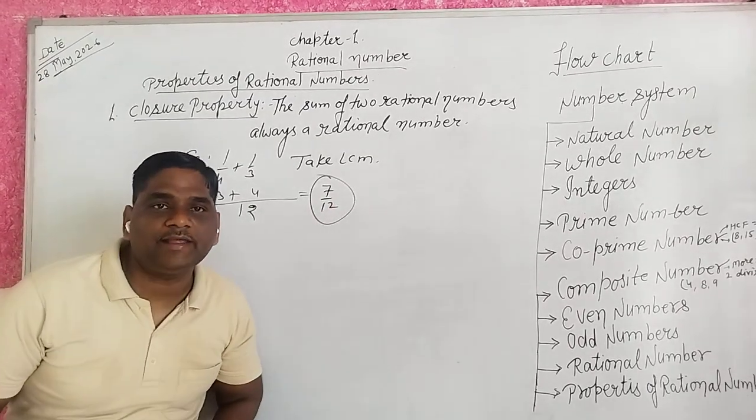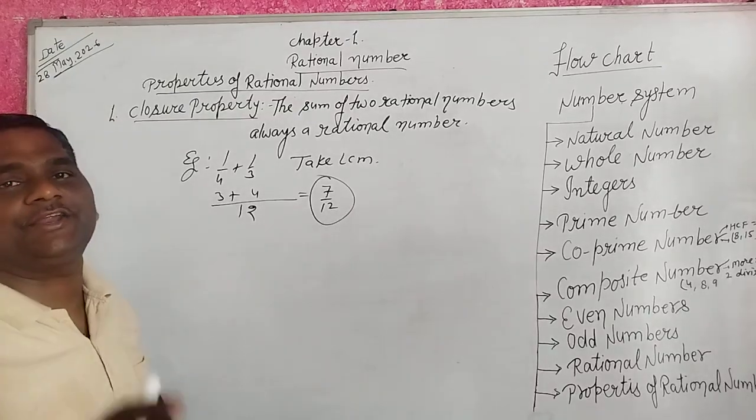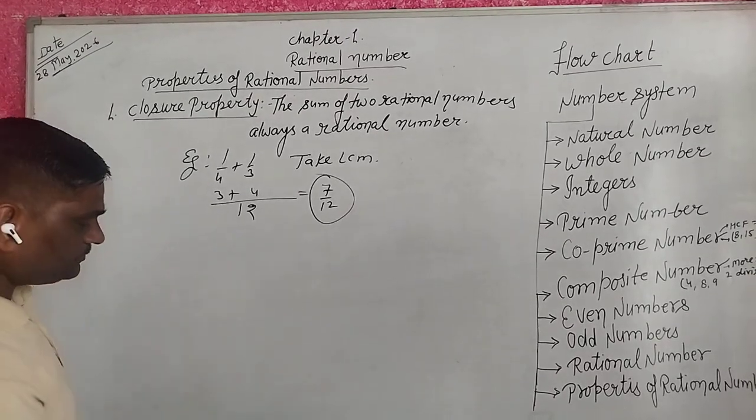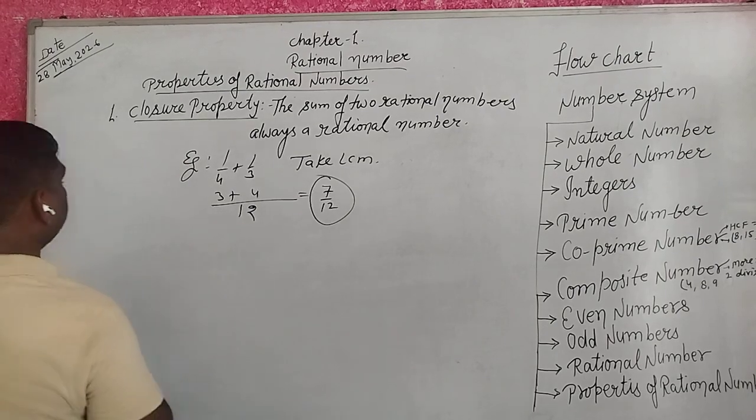These are rational numbers. When two rational numbers are summed, 7 upon 12 is always a rational number. Do you understand? Yes. Next, commutative property.